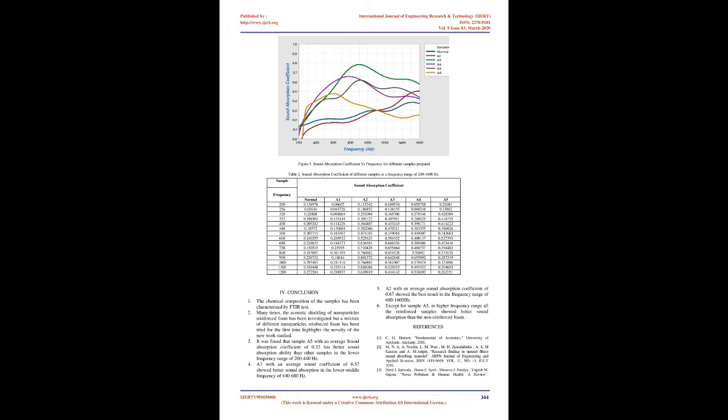3. Results and findings. 3.1 FTIR test. According to the plots obtained from the Fourier transform infrared, FTIR, spectrum, we have identified the functional groups present in the different foams. The plots obtained are shown below. Normal foam: in the graph below, we can observe the broadening of the peaks in the range near 3500 cm⁻¹, which confirms the presence of the O-H functional group. The stretching of the peaks near the range of 3000 cm⁻¹ confirms the presence of C-H groups.